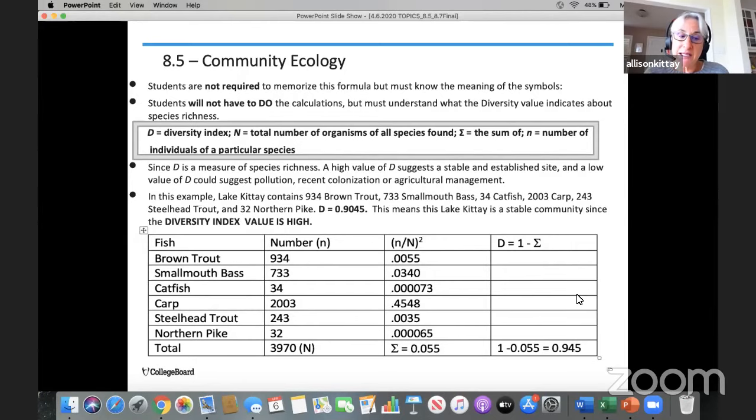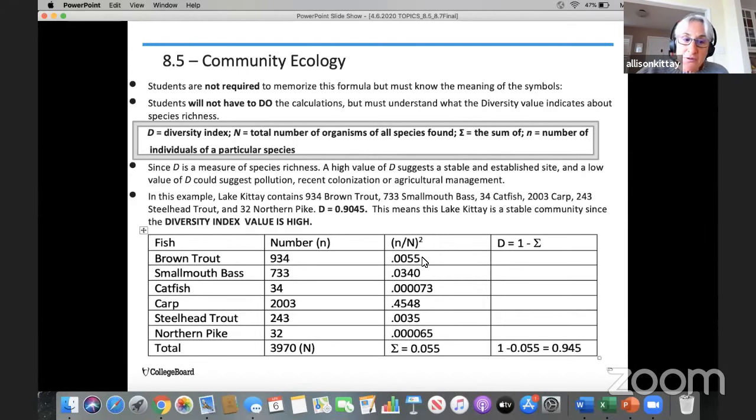So if you look at this data table, I've got all of the organisms listed in the first column. I've got the total number of organisms of each type, and at the bottom, I added all that up, and I got the total number of organisms, capital N, is 3,970. And then I just did some math. I took the number of a species, in this example, the brown trout, and I divided it by the total number of organisms, which was 3,970, and I squared that, and that's this value.